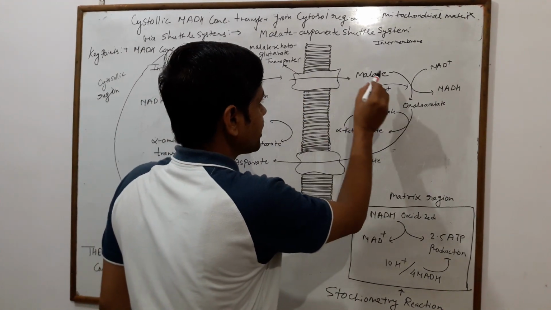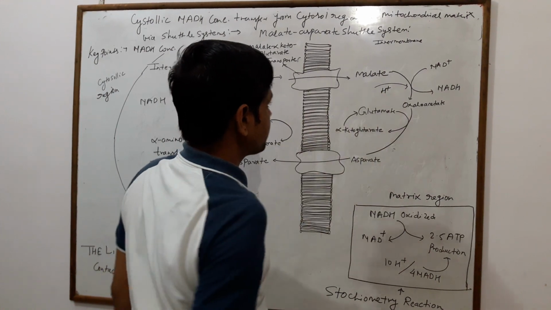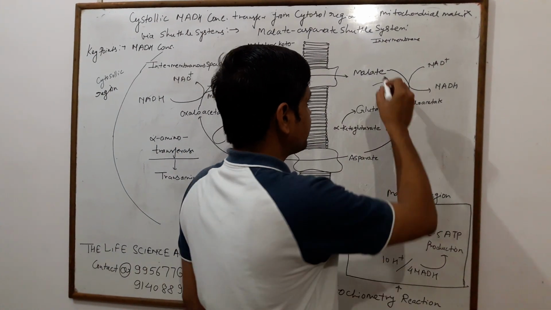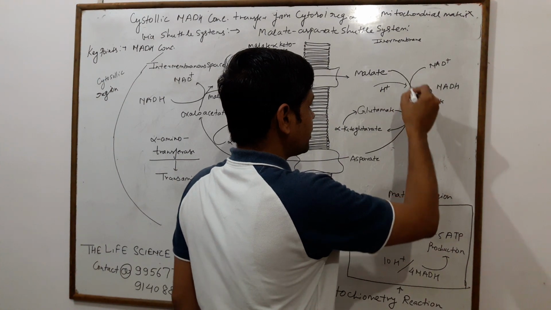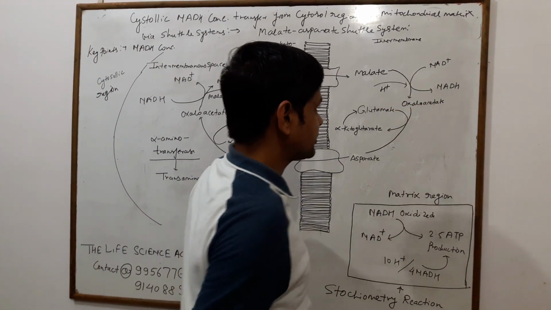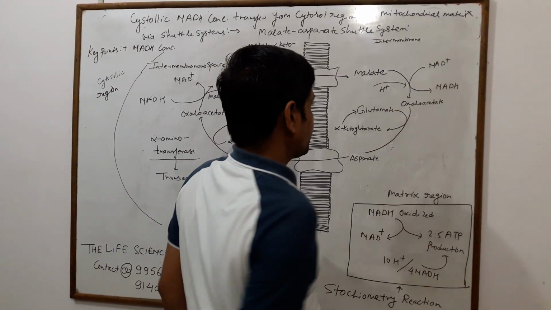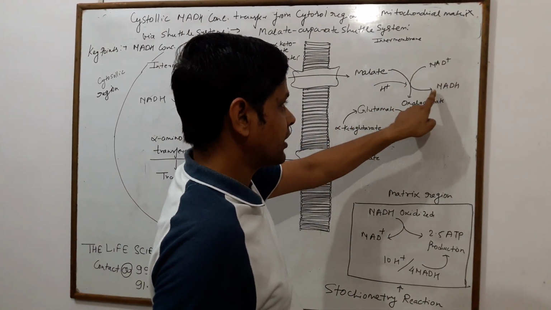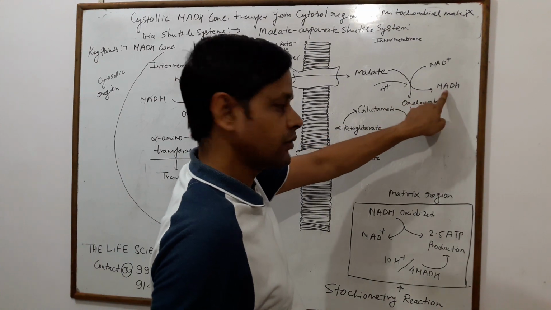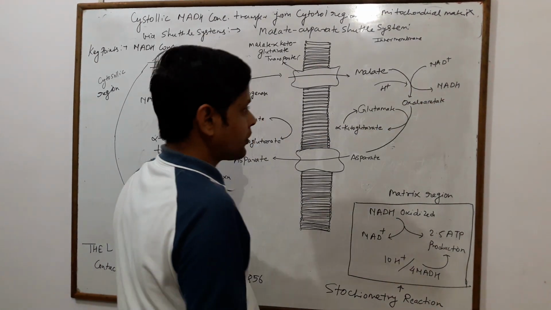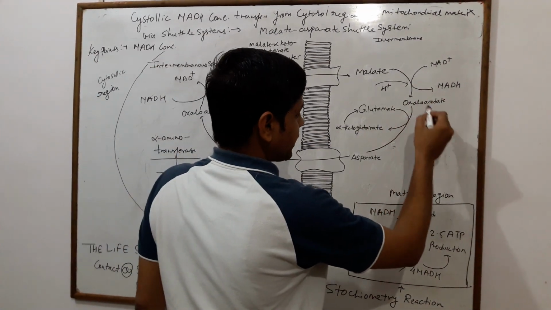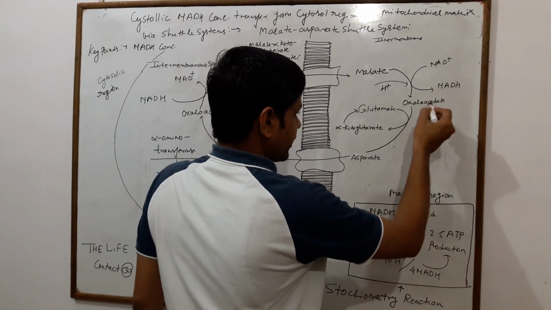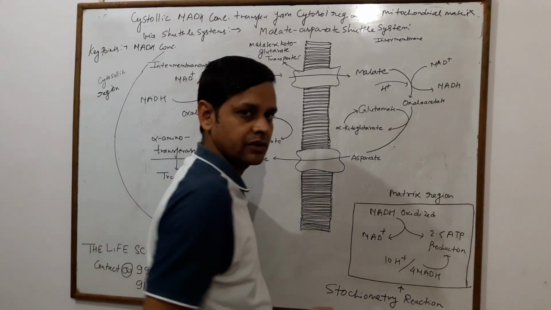Now, when the malate passes from the intermembrane space to the inner membrane through this transporter protein, it is again oxidized into oxaloacetate with the help of the coenzyme NAD, which becomes NADH. Now oxaloacetate reacts with glutamate.